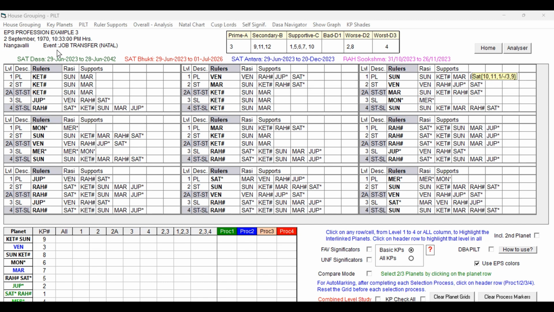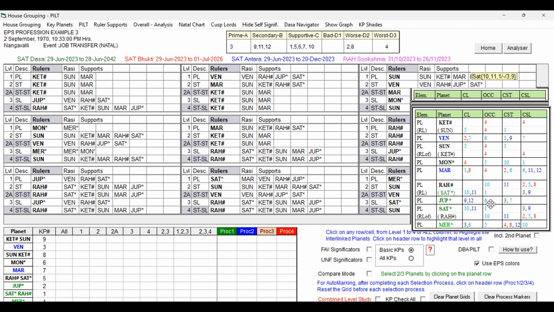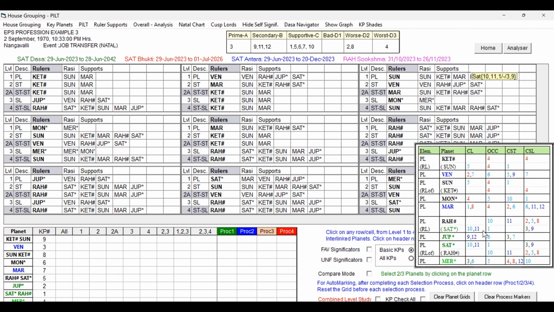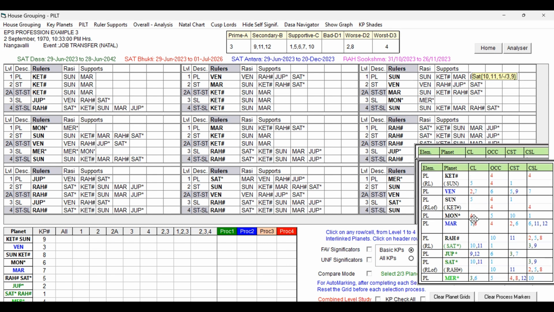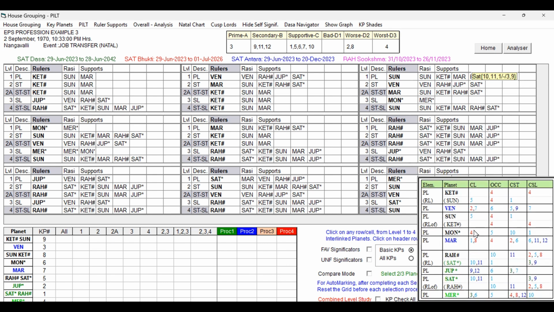Now we have to check the self-significations. Already we studied which planets are supportive for the transfer: Jupiter, Saturn and Mercury. The other supportive planets are Mars, being the Lagna Lord and the 6, 11, 12 cuspal sublord, and Venus. So we have to see whether the Sub Lord Rahu has these key planets.